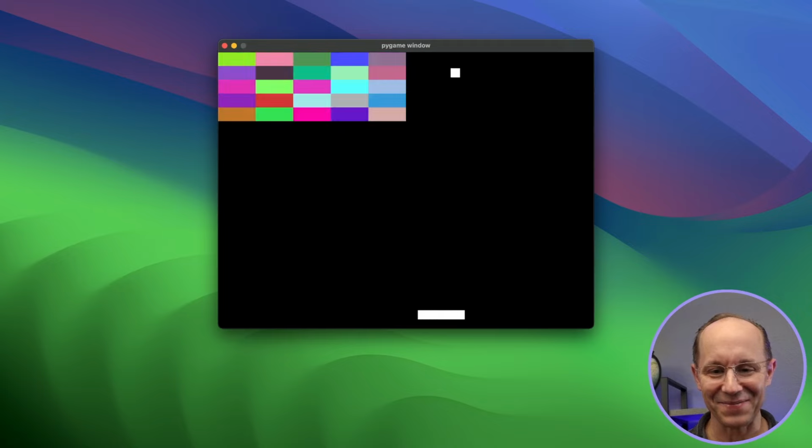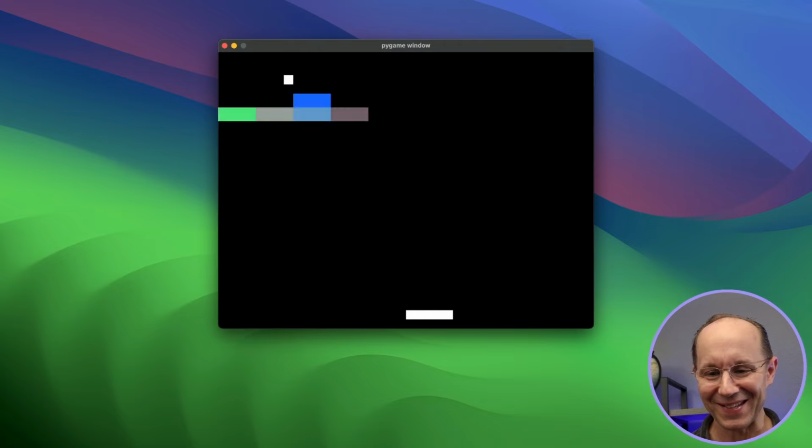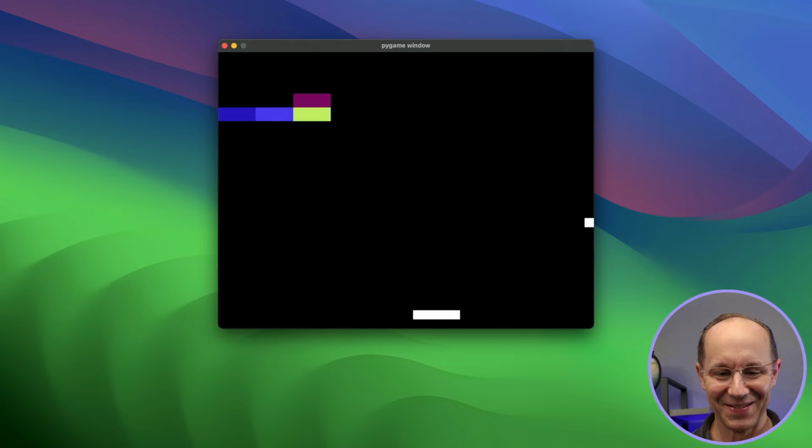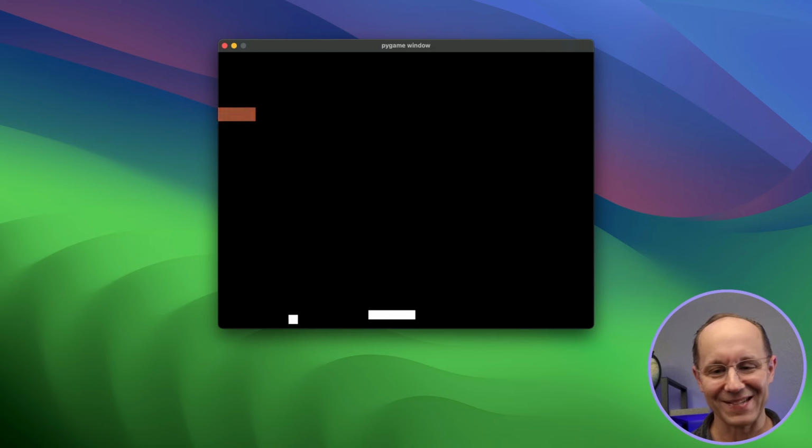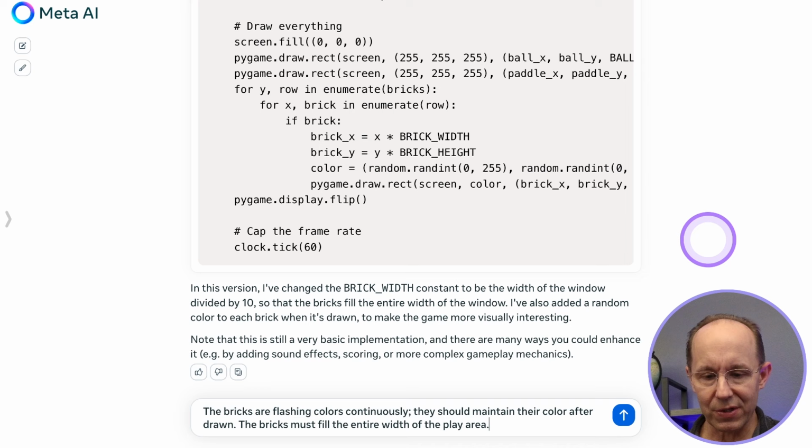Oh wow, I guess it took me really seriously about coloring the bricks. Unfortunately, this is not exactly what we're looking for. So let's try again. This time, the bricks are flashing colors continuously. They should maintain their color after being drawn. The bricks must fill the entire width of the play area. Let's see how it does with that.